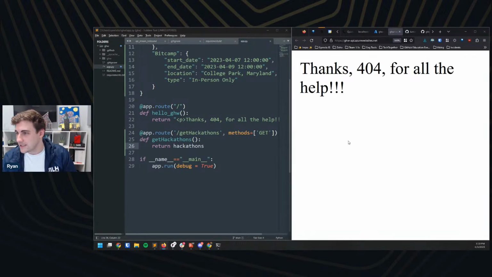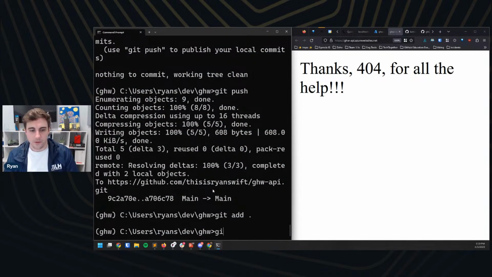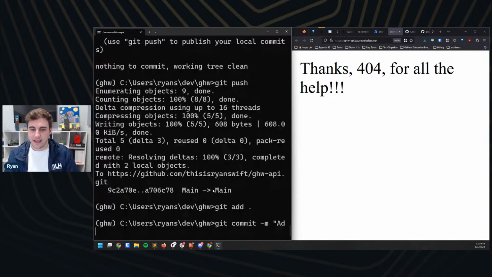We love that. So if we come back to our command prompt again, we're going to do git add all. We're going to do git commit -m. And we're going to say adding hackathons routes and data.